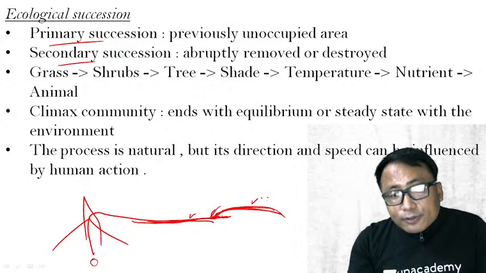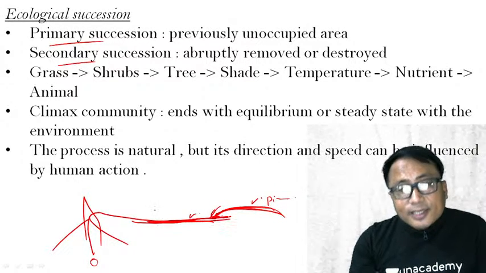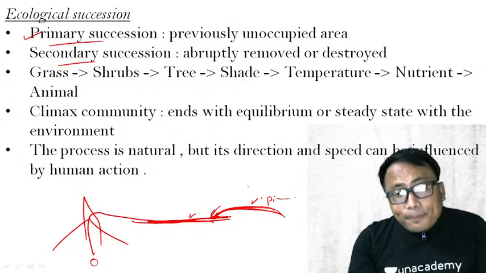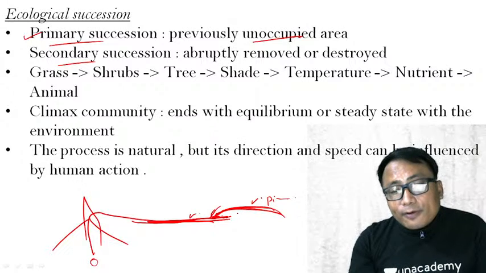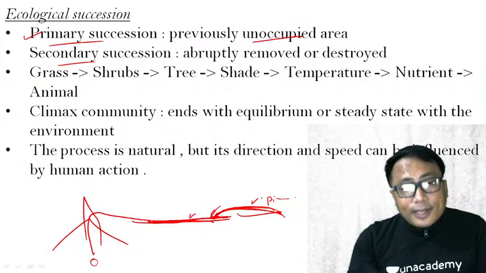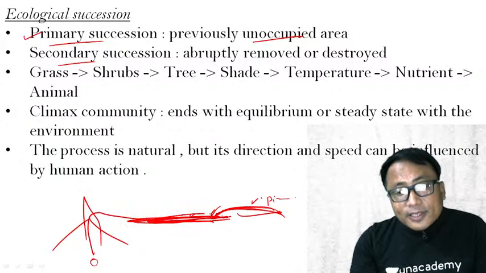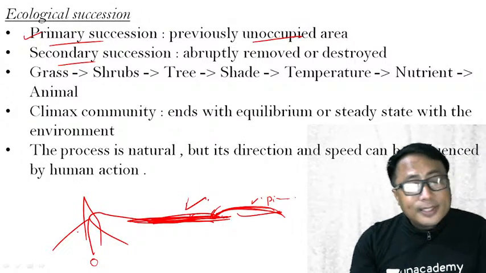Such an organism is known as a pioneer organism, and such a succession is known as primary succession, which means a previously unoccupied area. Prior to the coming of this, there was no organism. There is no chance at all. Why? Because this is nothing but a fresh lava flow. Such a succession is known as primary succession.